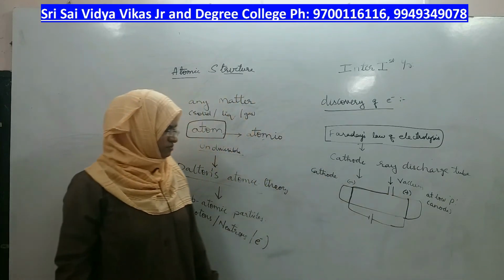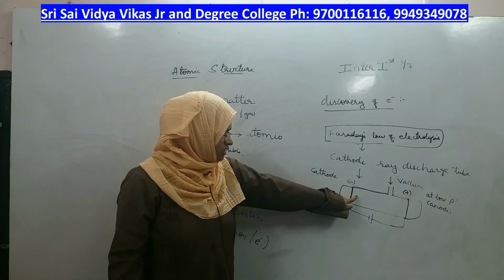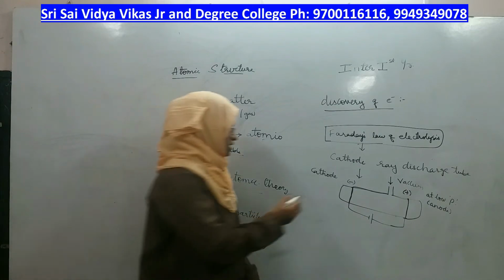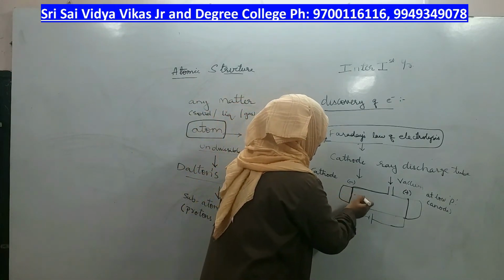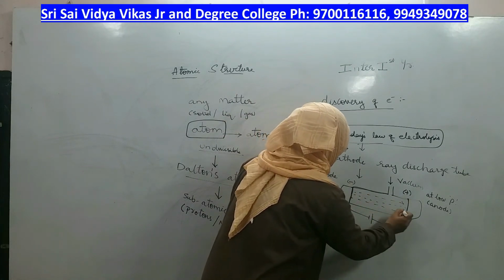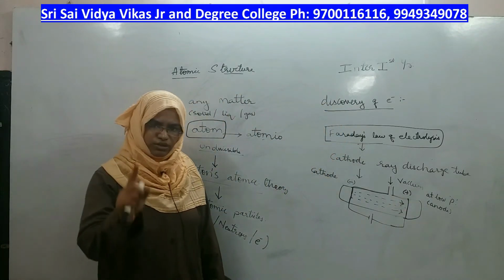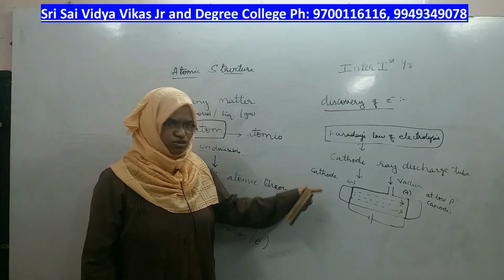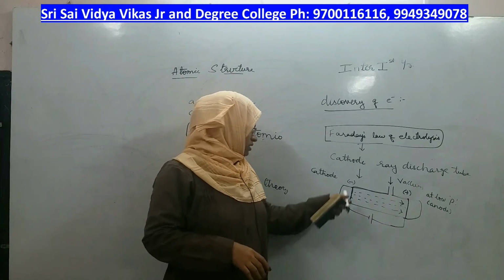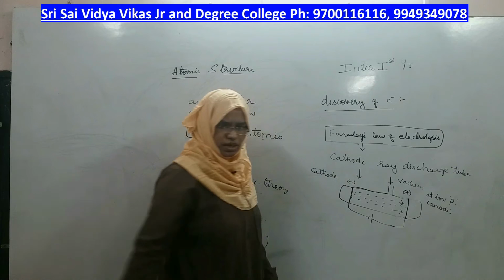Applying the same, he took this cathode ray tube and supplied high voltage and low pressure. When voltage starts, some rays are emitted from this negatively charged electrode and travel towards the anode. The moment you start giving voltage, the cathode will start its work by emitting some rays. Starting from the cathode, where will they go? They will go to the other electrode, which is nothing but the anode.